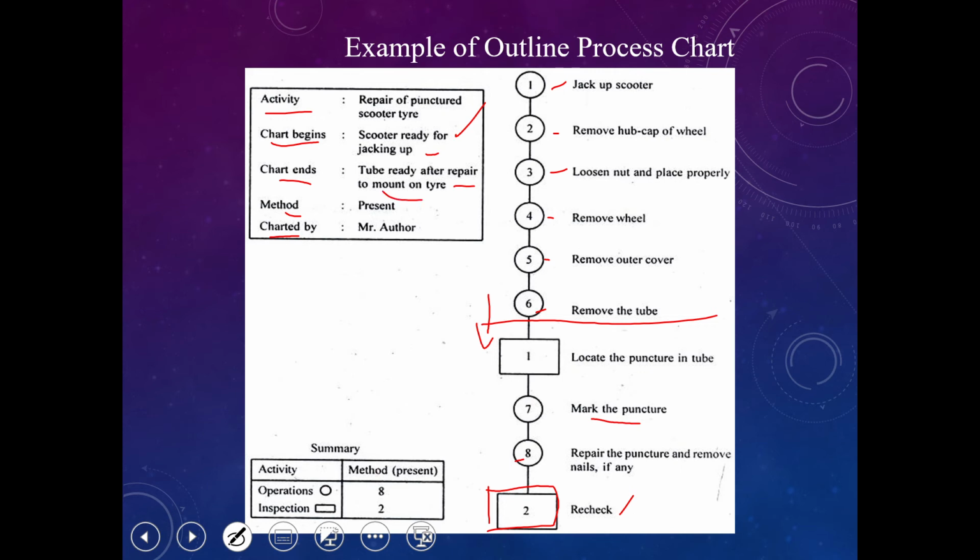And then this is the summary. They have a summary here, activities and method. For operation, they have 8 processes, 8 methods. For inspection, they have 2. So that is the example of how we make the outline process chart.